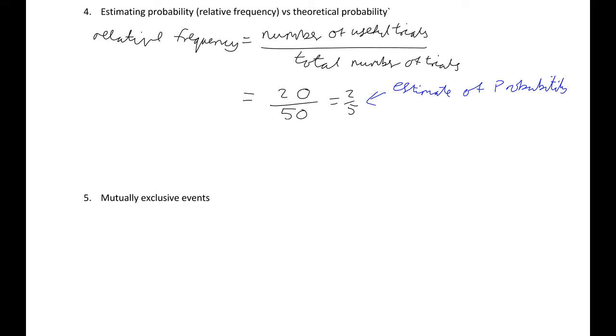That would be our theoretical probability versus our estimated probability, which comes from relative frequency. And from that, I'm able to work out, if I draw 40 different beads, how many should I get? This is called the expected frequency.